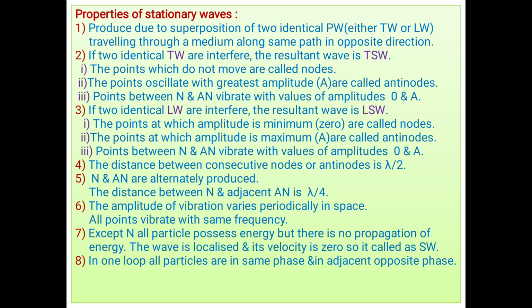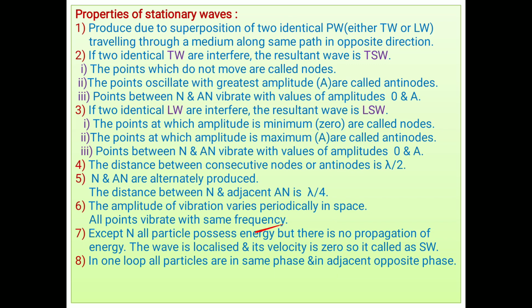At node points pressure is maximum, and at antinode points pressure is minimum. This is the only difference between transverse stationary waves and longitudinal stationary waves.